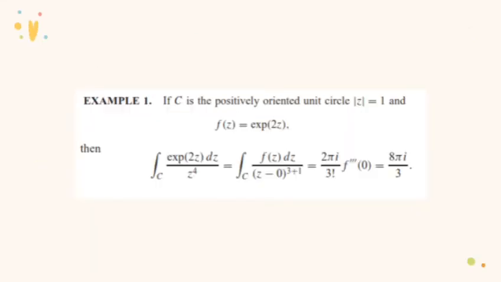If C is the positively oriented unit circle, the absolute value of z equals 1, and f(z) equals e^(2z), then we have the integral of e^(2z) over z⁴ dz equal to the integral of f(z) over (z minus 0) to the power 3 plus 1 dz, which equals 2πi over 3! times the third derivative of f at 0, which is 8πi over 3.